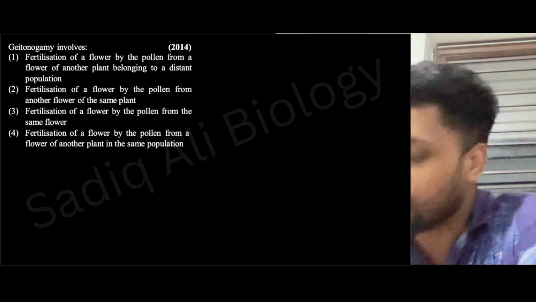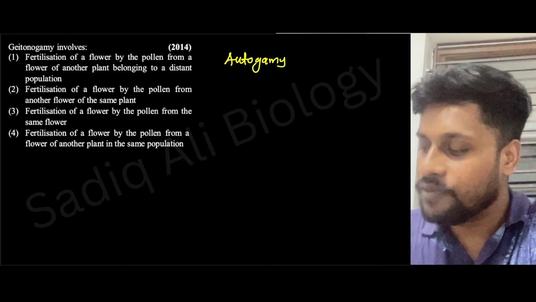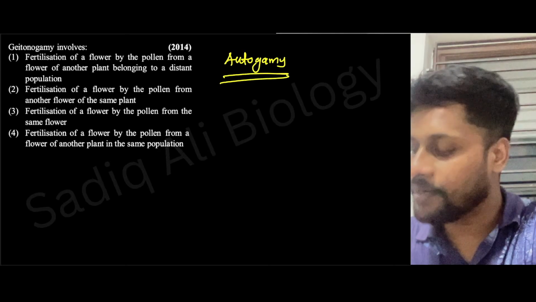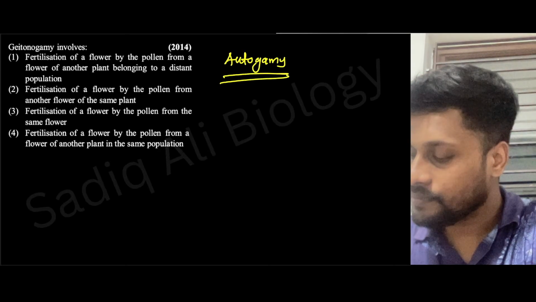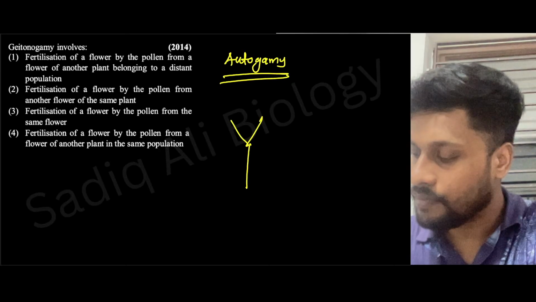There are three terms: autogamy, geitonogamy, and xenogamy. What are the differences between them? Let's say I'm taking a bisexual flower.